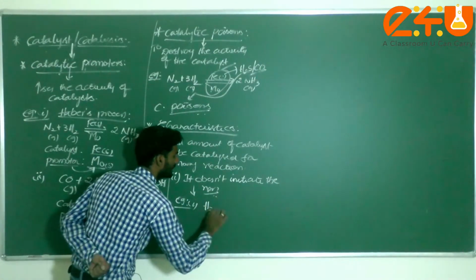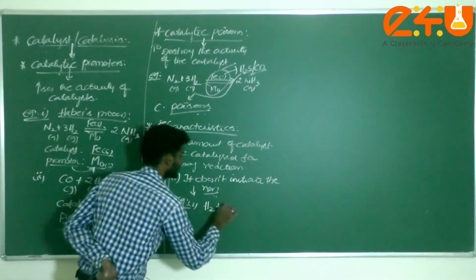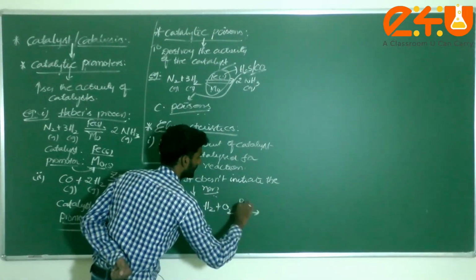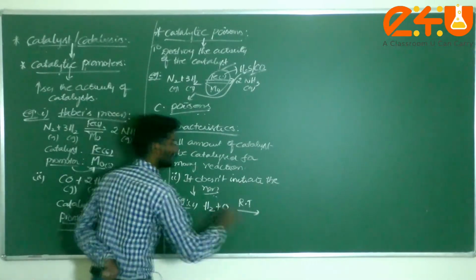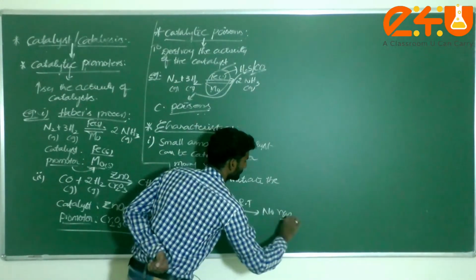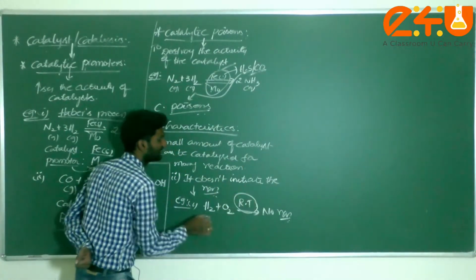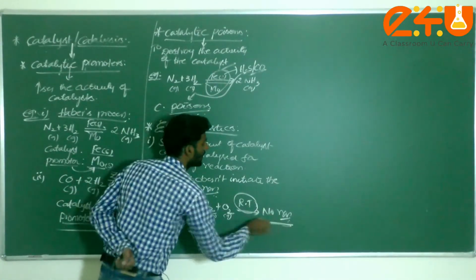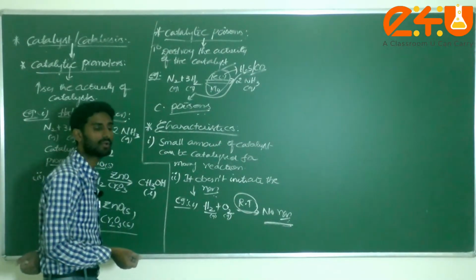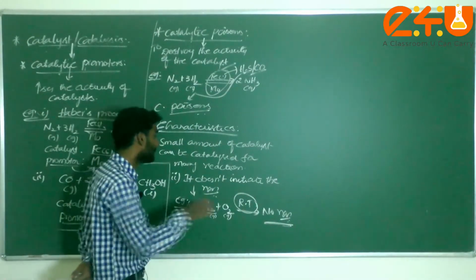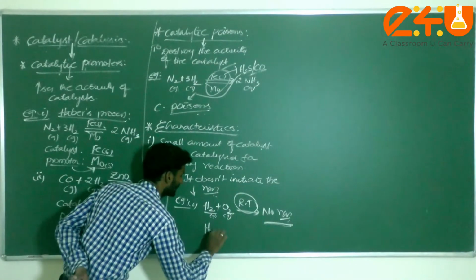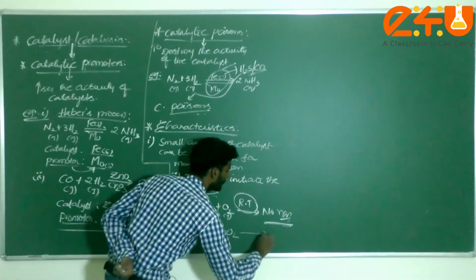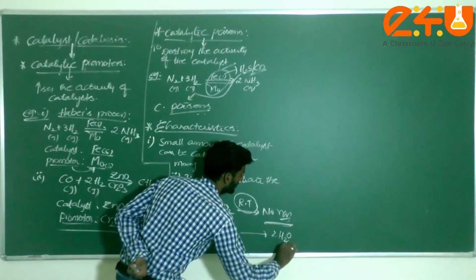At normal or room temperature, hydrogen gas doesn't react with oxygen. There is no formation of any products. But if you use platinum black, a catalyst for this reaction, H2 plus O2 forms 2 moles of water.